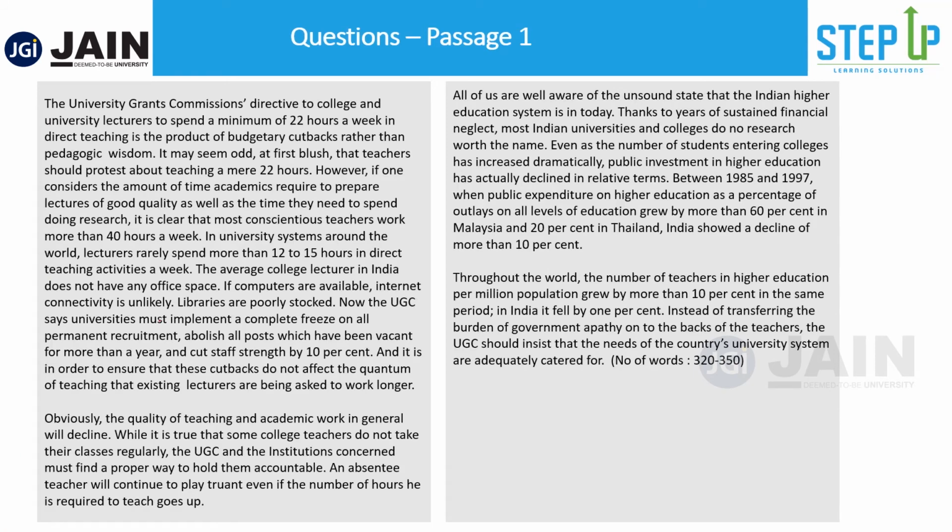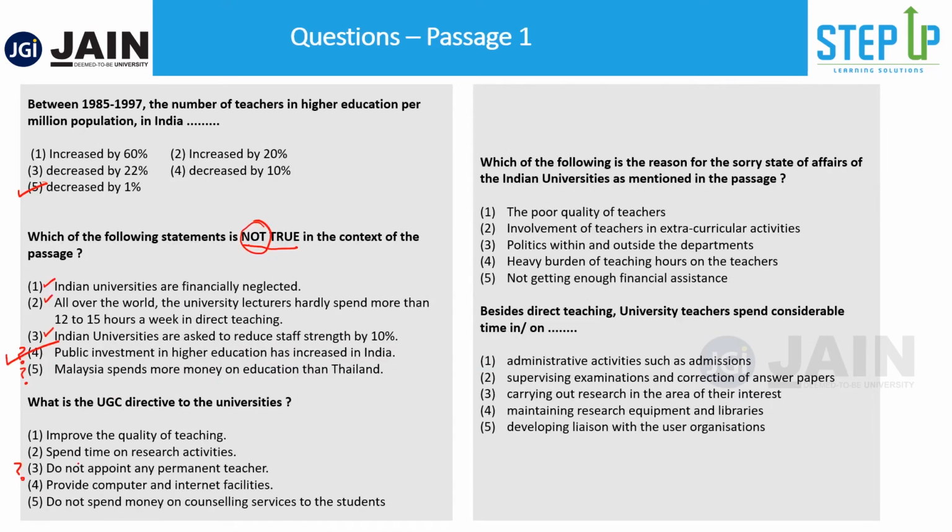Now if you see here where it was mentioned, the UGC says universities must implement a complete freeze on the permanent recruitment, abolish all posts which have been vacant for more than a year, and cut staff strength by 10%, etc. So this is where it's mentioned. So you should have this mental map of the message which should be able to tell you that this is where the information is written. So you can cross check here. Do not appoint any permanent teachers, right? UGC directive is this. Correct. Okay. Now move to the next question.